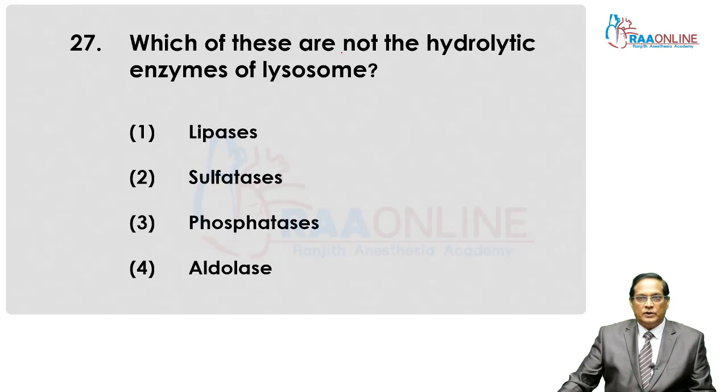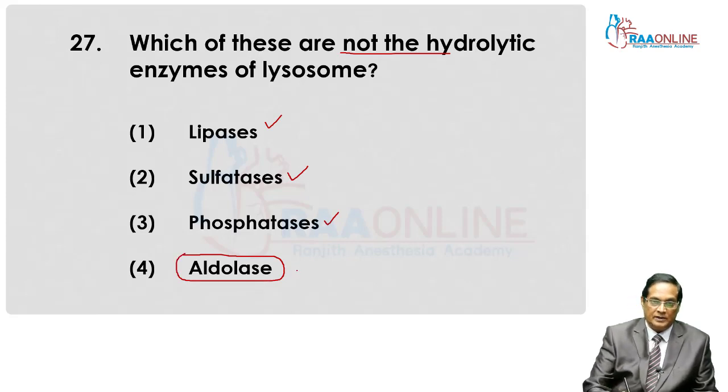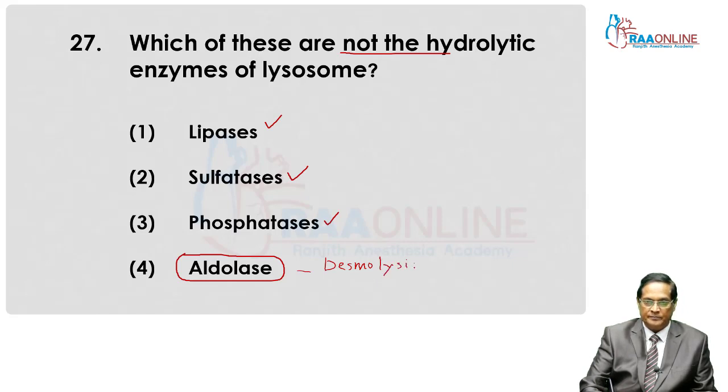Then, which one of the following is not a hydrolytic enzyme? Lipase is a hydrolyzing enzyme. It hydrolyzes lipid-like or fatty substances. Sulfatase is effective on sulfate esters. Phosphatase acts on phosphate bonds. But the aldolase enzyme is not a hydrolyzing enzyme. It is a desmolizing enzyme found in mitochondria, etc.